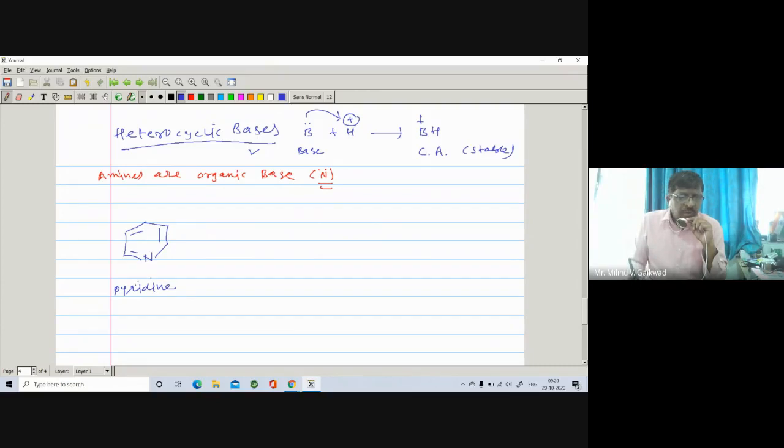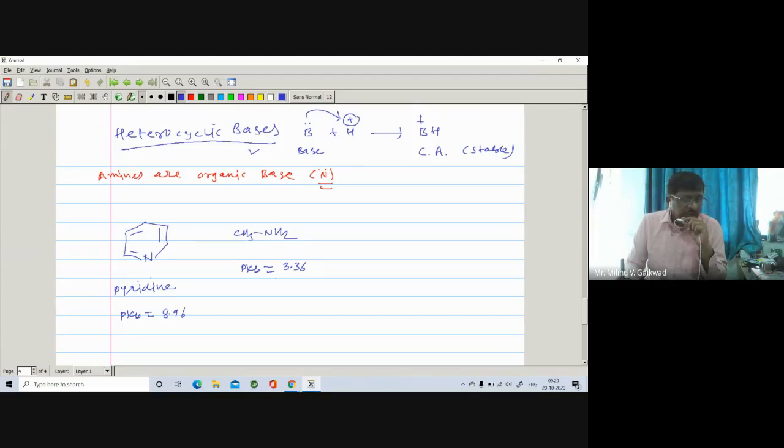Pyridine is also one of the important solvents. The pKb value of this one is found to be 8.96, and if you compare it with that of the aliphatic compound CH3NH2, methylamine, the pKb value is found to be 3.36.